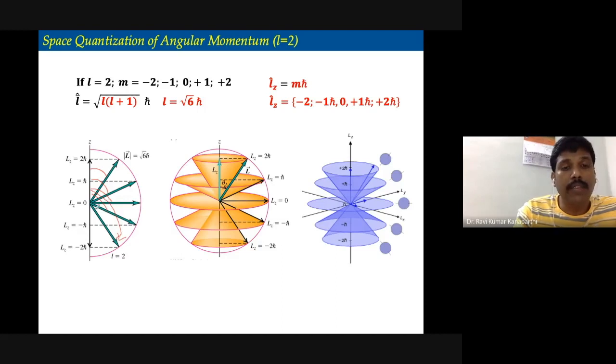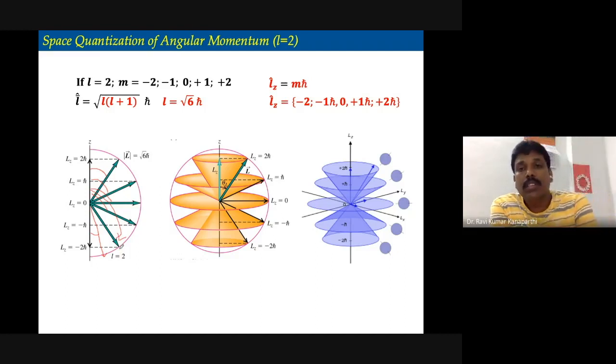For example, this vector you can draw here also. With the same vector you can draw here also. If you try to draw here, that will be slightly different. Therefore, its internal angle is going to change. That is not possible. So these 5 vectors of the same length can be arranged in the space such that their internal angles make the projection either minus 2h cross, minus 1h cross, 0, 1h cross, and 2h cross.